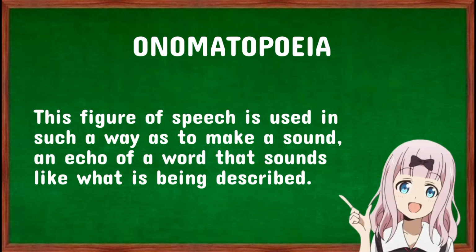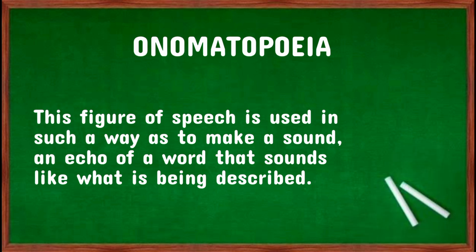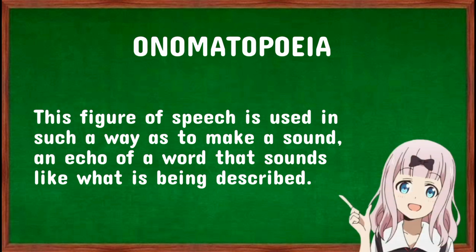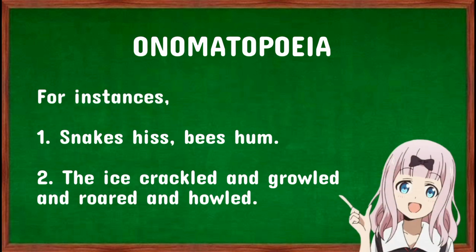Onomatopoeia. This figure of speech is used in such a way as to make a sound, an echo of a word that sounds like what is being described. The following are the examples. Snakes hiss, bees hum. The ice crackled and growled and roared and howled.